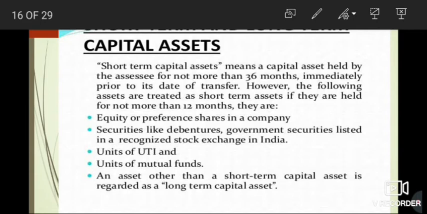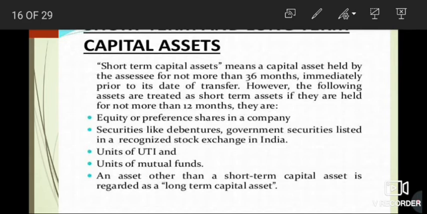It means we can determine whether the capital asset was short term or long term only when we are transferring it. We have to check the date of purchase of the capital asset and the date of its transfer. If there is a gap of more than 36 months, then that will be a long-term capital asset, otherwise it will be a short-term capital asset.